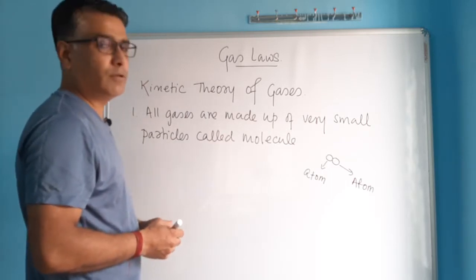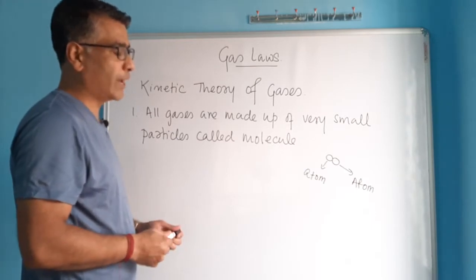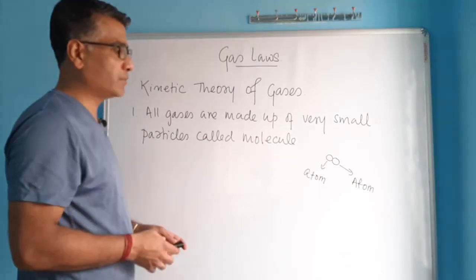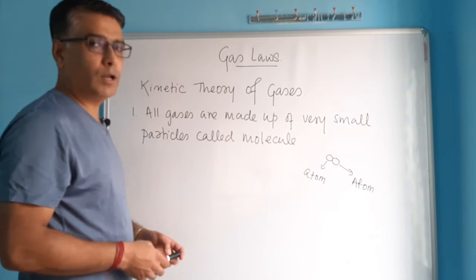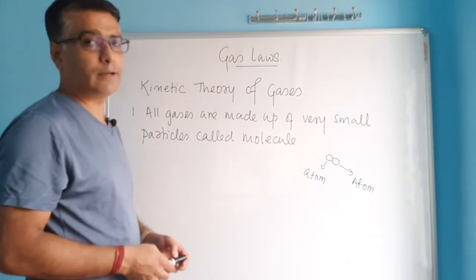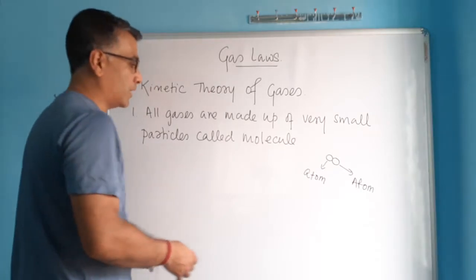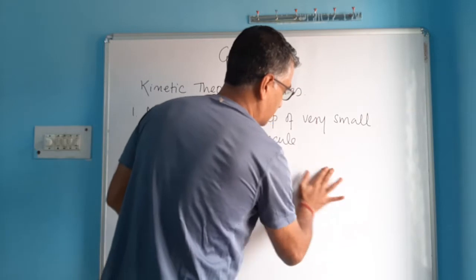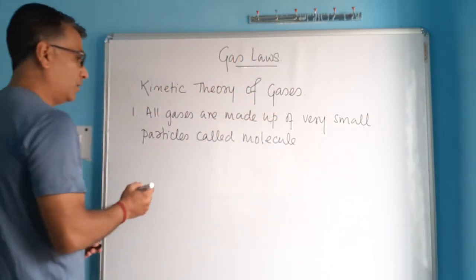Even though the molecules of gases are made up of two or more atoms joined together, because atoms are small, when only two or a few atoms join, the molecule formed is also not so big. So molecules are very small, so small that we won't be able to see them with our naked eyes, not even with a microscope. They are extremely small. So all gases are made up of very small particles called molecules.